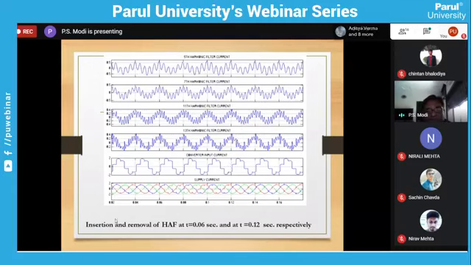Here also you can see the insertion and removal of the hybrid active filter. At T equal to 0.06 it is inserted, and at T equal to 0.2 we have removed it. So the current is sinusoidal. At 0.06 second the active filter is removed, only the passive filter is there. So now this is the current shape. And after 0.12 second, again you can see the shape is purely sinusoidal. So this shows you the working of the active filter and the effect of the active filter on the performance of the supply current.